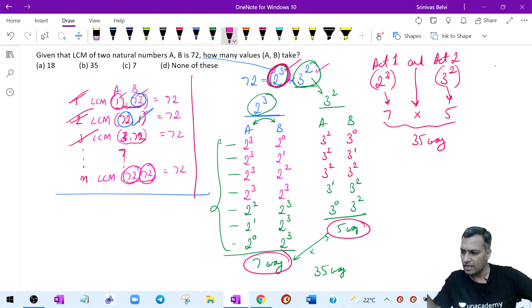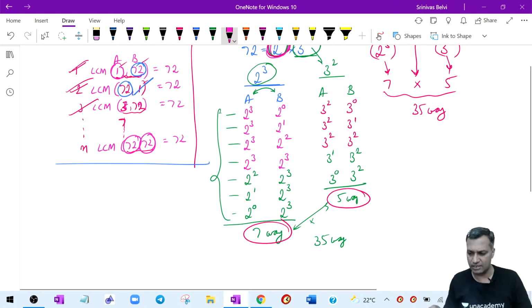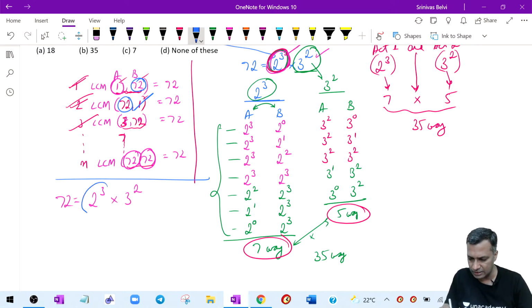Mathematically, having understood there is a counting algorithm involved here: total minus none, the total ways of allocating this 2 power 3 minus the things which are not in my favor. Now let me write this. Let me take this 2 power 3 story. 72 is nothing but 2 power 3 and 3 power 2. Listen carefully. I am looking at this 2 power 3.